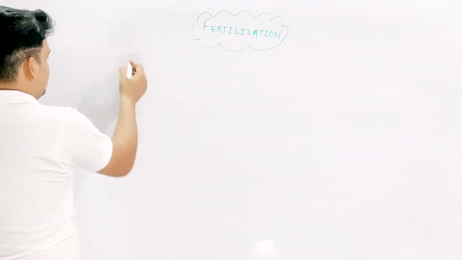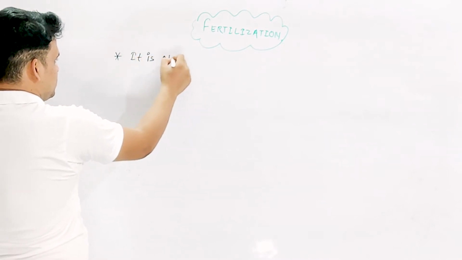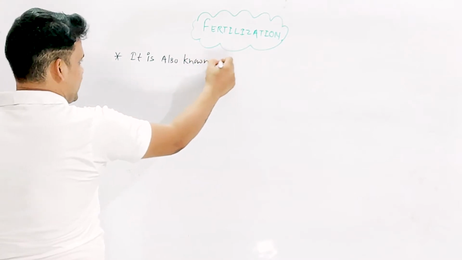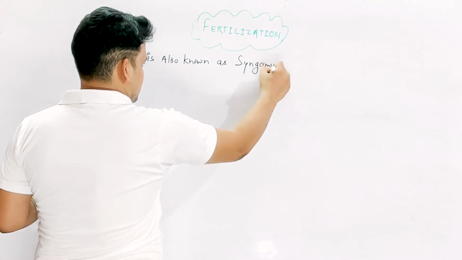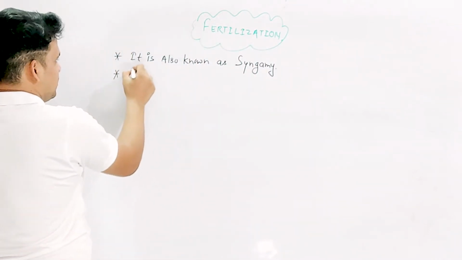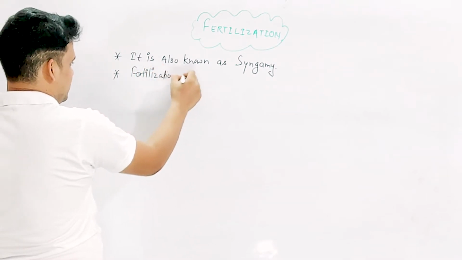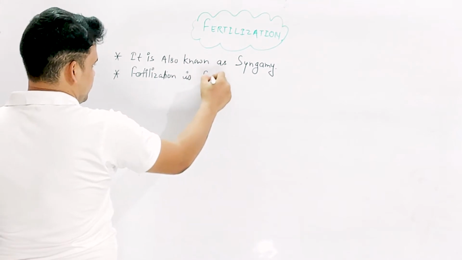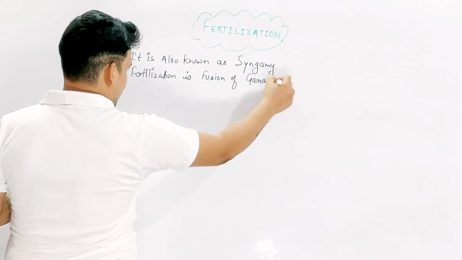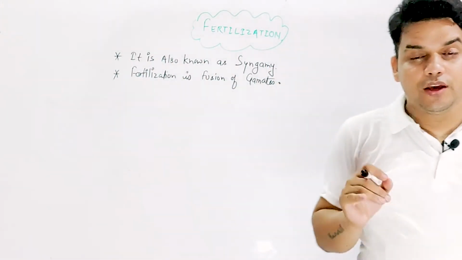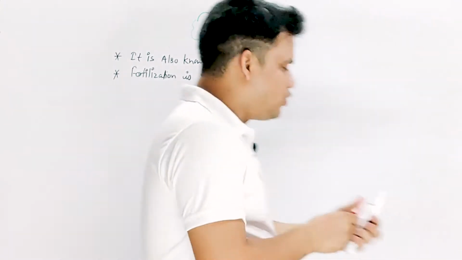So the first point: it is also known as syngamy, and fertilization is the fusion of gametes. When we fuse two kinds of gametes, then the process is called fertilization. So remember that.